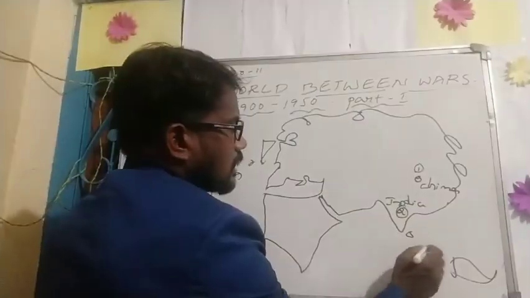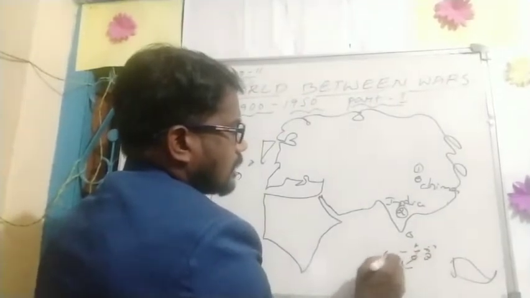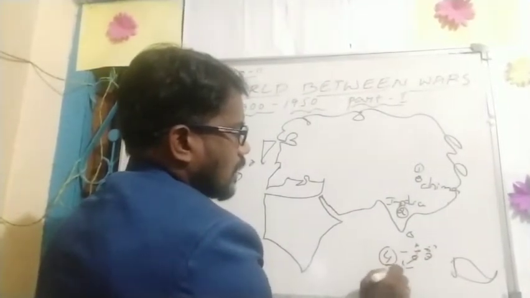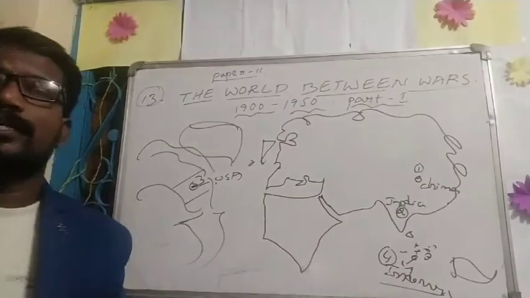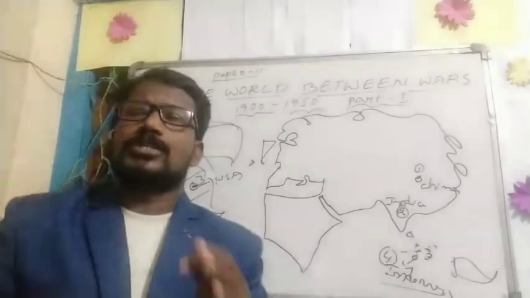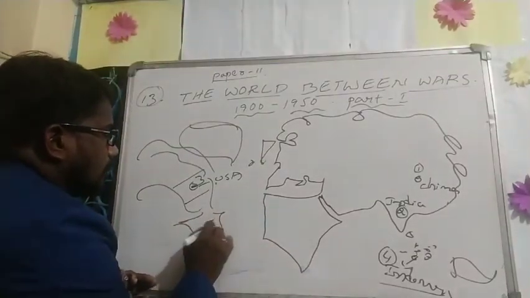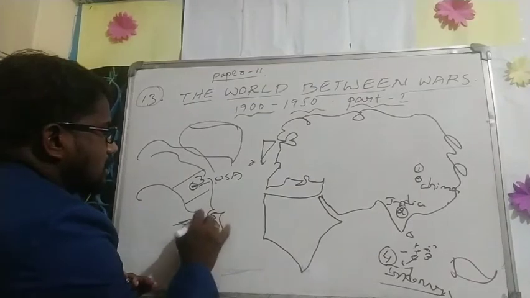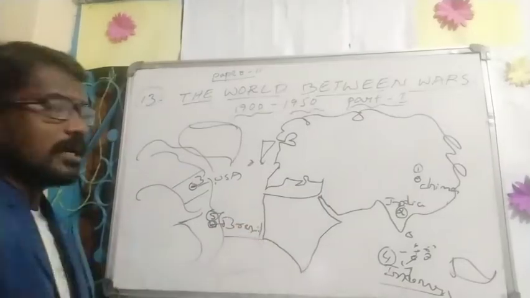The fourth country is Indonesia. All these are islands only, a group of islands. This is getting the fourth place. It is called Indonesia. And the fifth place is Brazil. It is in the South American continent. Here we can identify Brazil is getting fifth place. It is Brazil. Right.